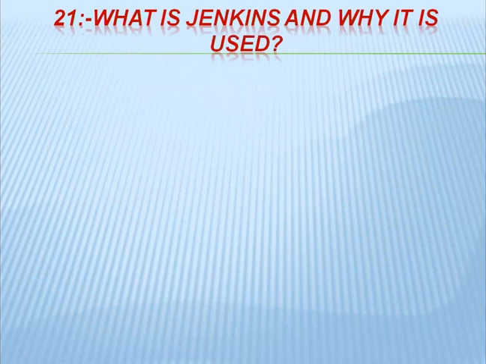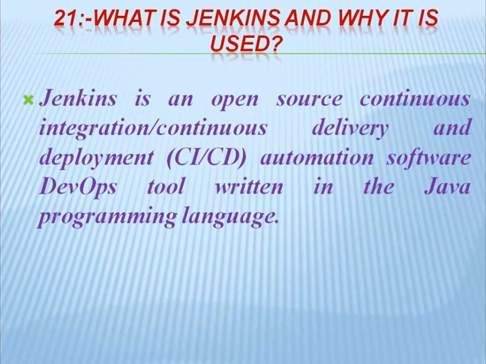So what is Jenkins and why is it used? Jenkins is an open source continuous integration, continuous delivery and deployment automation software. It is generally used as a DevOps tool for the CI/CD pipeline, continuous integration and continuous deployment, written in the Java programming language.